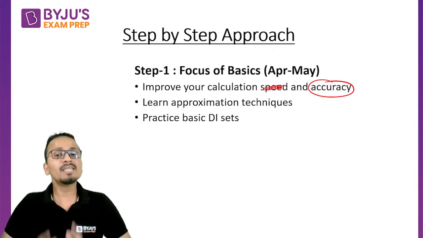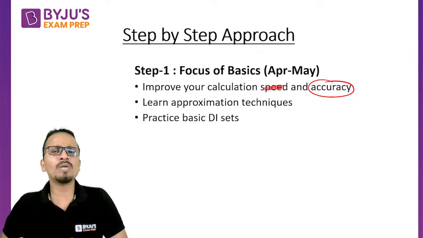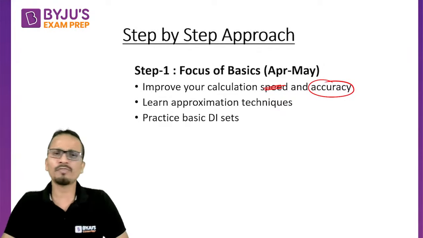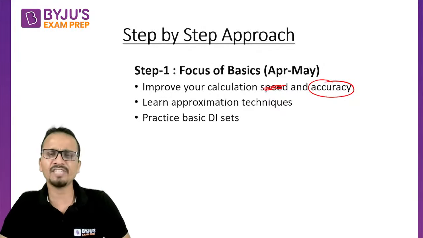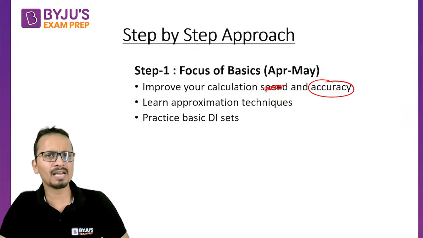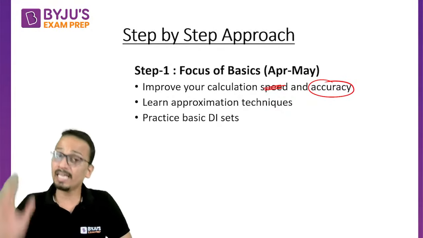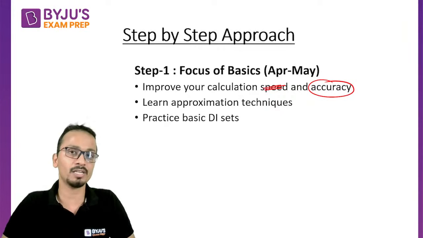Next is practice basic data interpretation sets. So it is not required to directly jump to the level of difficulty which comes in CAT or IIFT. You can start from very basic sets. You can start from tables or bar graphs or line graphs. But start from very basic sets in case you are below average in this particular section.